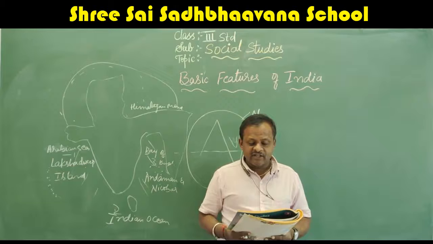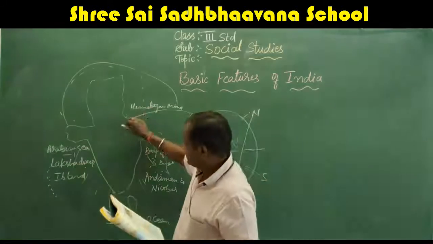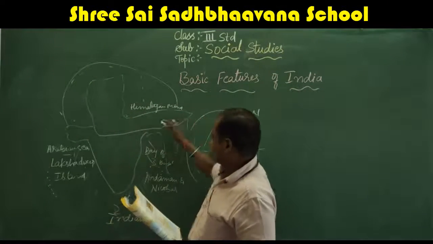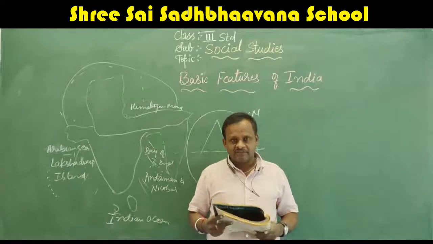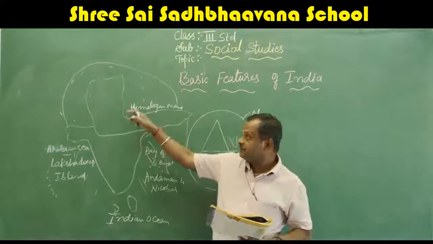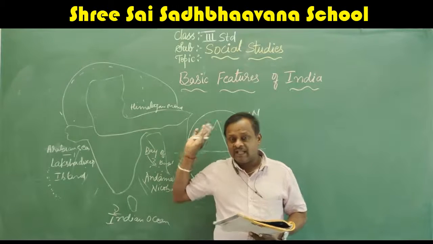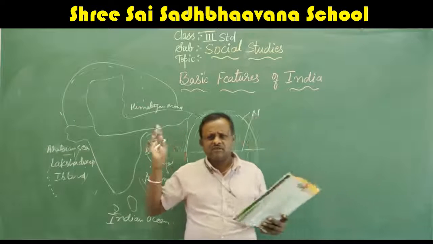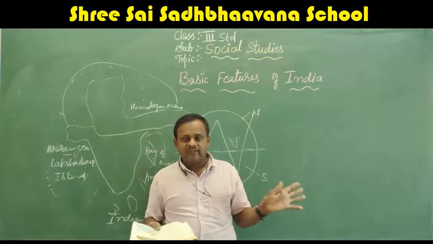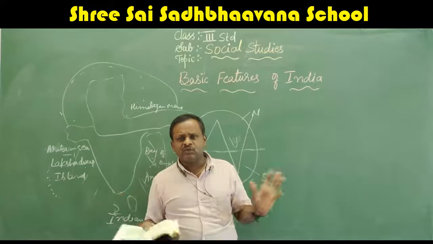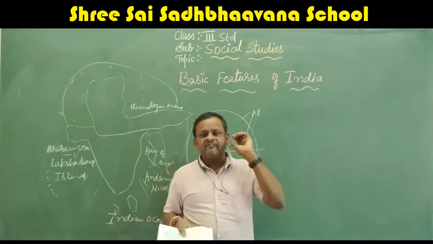The vast stretch of even land known as the plains of Ganga lies in the south of the Himalayan ranges. That means below these Himalayan ranges, this vast plain, very fertile land, is called the plains of Ganga. We call it the plains of Ganga because river Ganga flows here. It feeds so much water to the lands, to lakhs of acres. It will grow so many good crops. So this is called the plains of Ganga. They are very fertile lands.